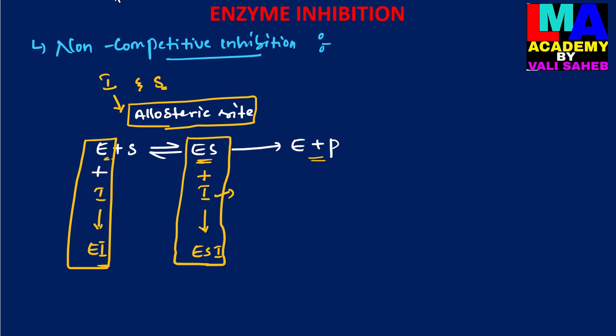So in the non-competitive inhibition process, the reaction will be inhibited in two conditions. The first is that the free form of the enzyme will be inactivated by the inhibitor. The other is that during the enzyme substrate complex, the reaction will also be inhibited by the inhibitor to form an enzyme substrate inhibitor complex. So the enzyme will be inactivated and will not produce products from the substrate molecule. Now I will give some examples related to non-competitive inhibition. Before we discuss some examples, I will show the diagrammatic representation which is useful to us.